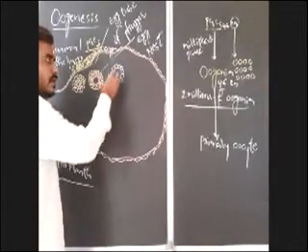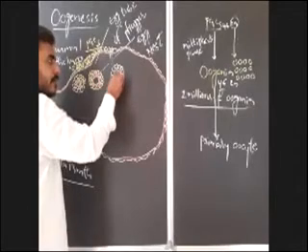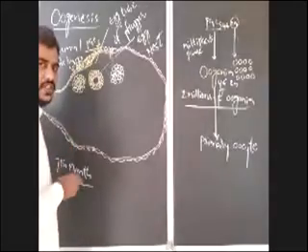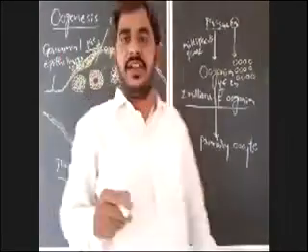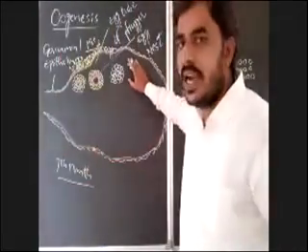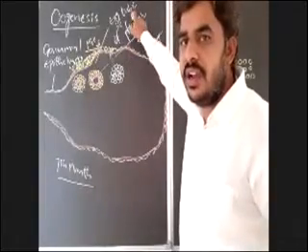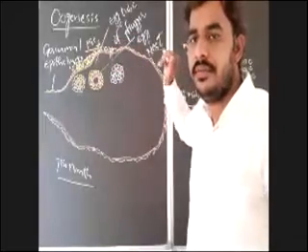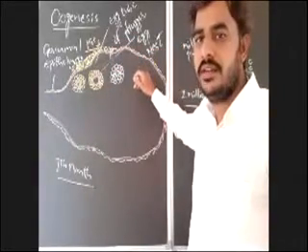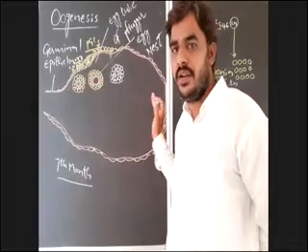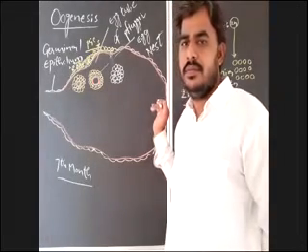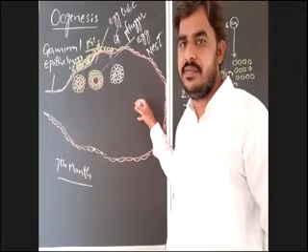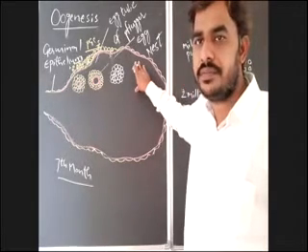Listen. So, what is egg nest? I am repeating. What is egg nest? After entering into the cortex of the ovary, the egg tube or flagger will immediately modify into a round mass of oogonia. Okay. Once again, if you want to write down what is egg nest. Some students are asking what is egg nest. So I am repeating. Write down what is egg nest.